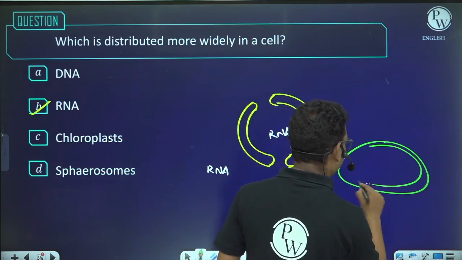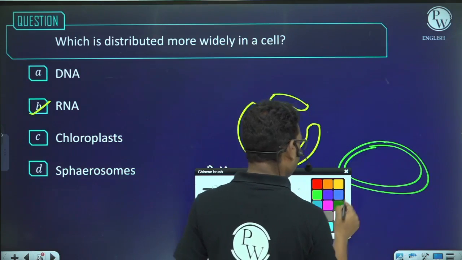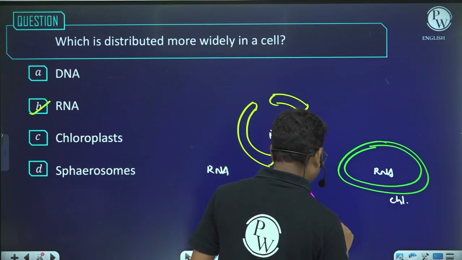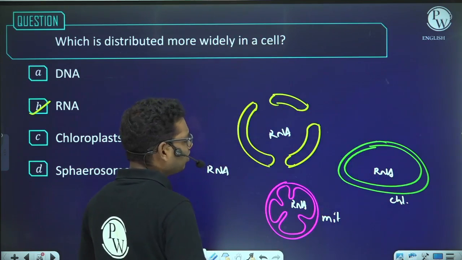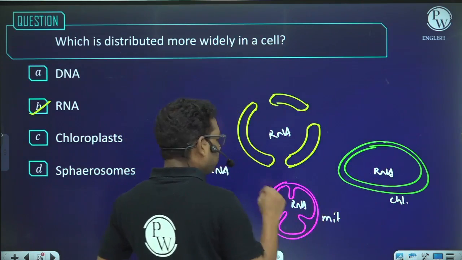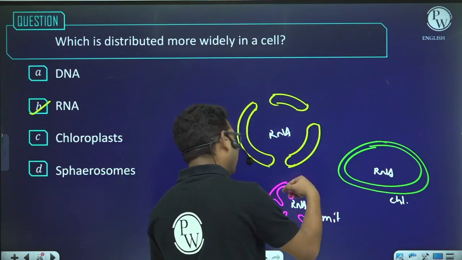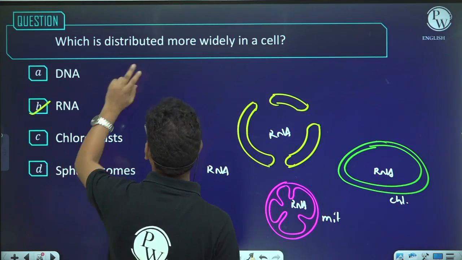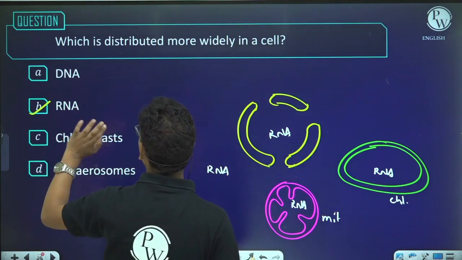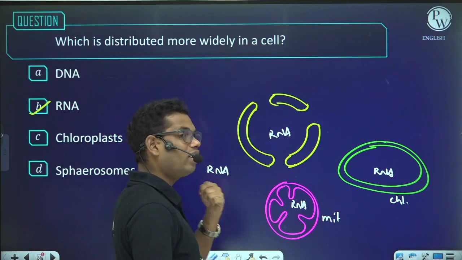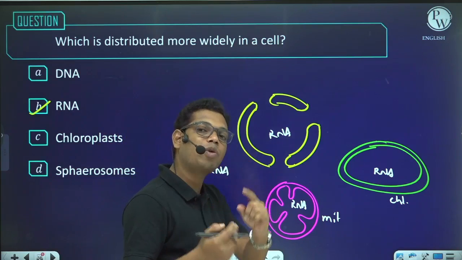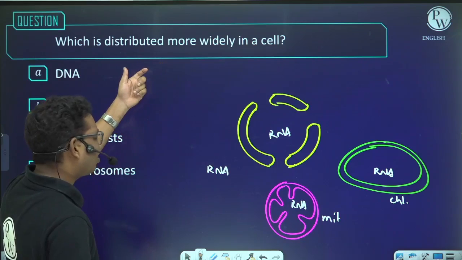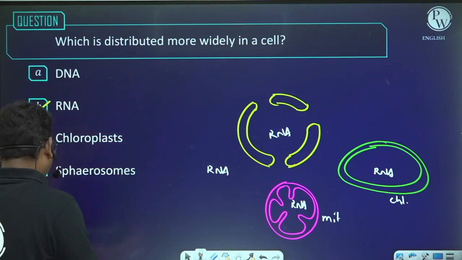Suppose this is chloroplast, and here also I will have RNA molecules. What is this? This is chloroplast and this is mitochondrion, right? So you can see that within the chloroplast RNA is present. That is why I will say that among chloroplast and RNA molecule, which one is more widely distributed? It will be RNA. If the question is asked which organelle is most widely distributed, then the answer will be chloroplast. But here organelle is not mentioned, so the answer will be B, RNA.